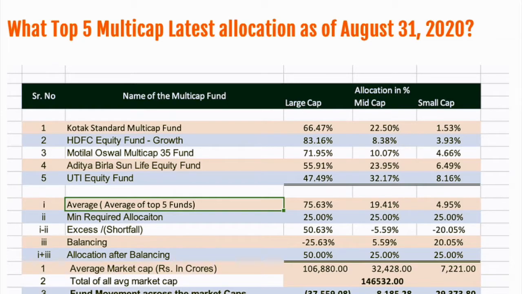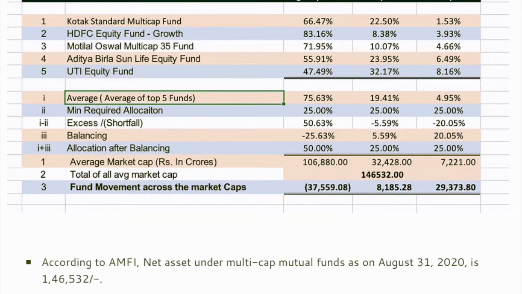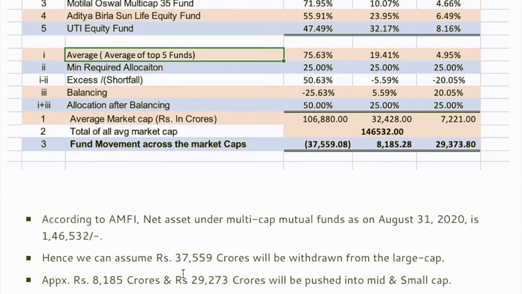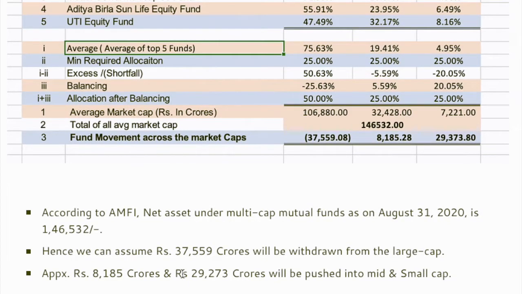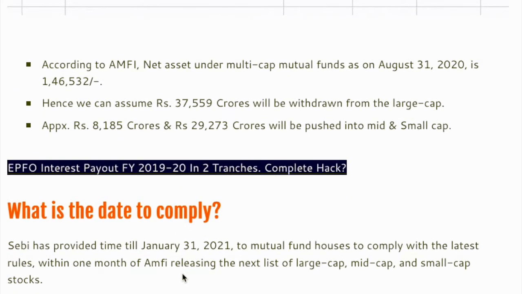Now, is it going to happen? We don't know. So again, this is according to the mutual fund industry's AUM of 1,46,532 crores, and approximately we assume that 37,000 crores will be withdrawn from large cap. So the next question is, what is the date to comply? The date to comply is 31st January 2021. Again, yeah, they have 4-5 months.